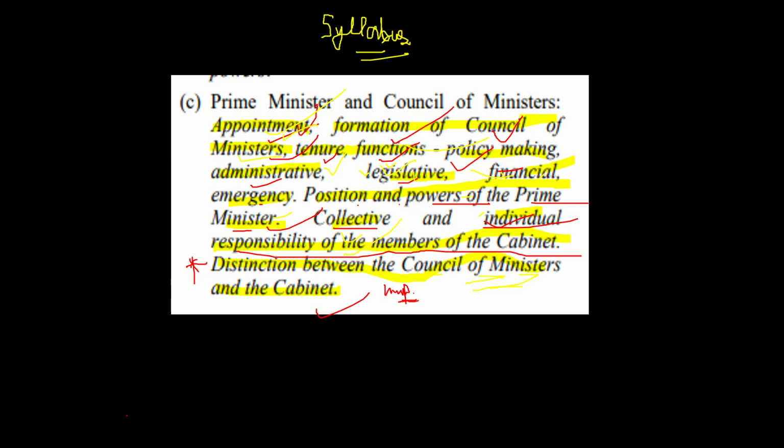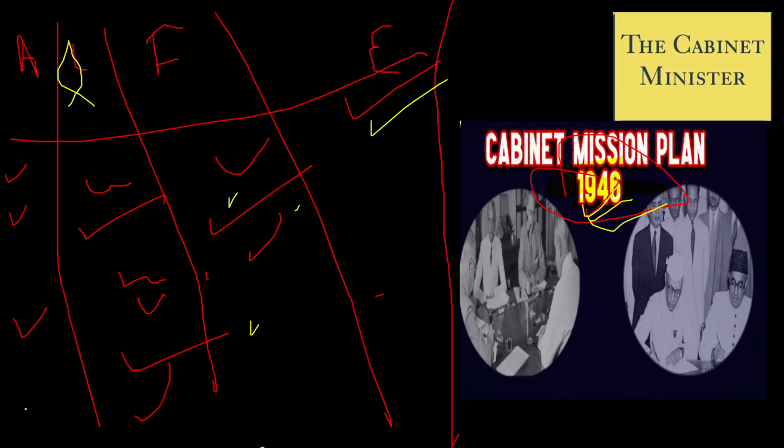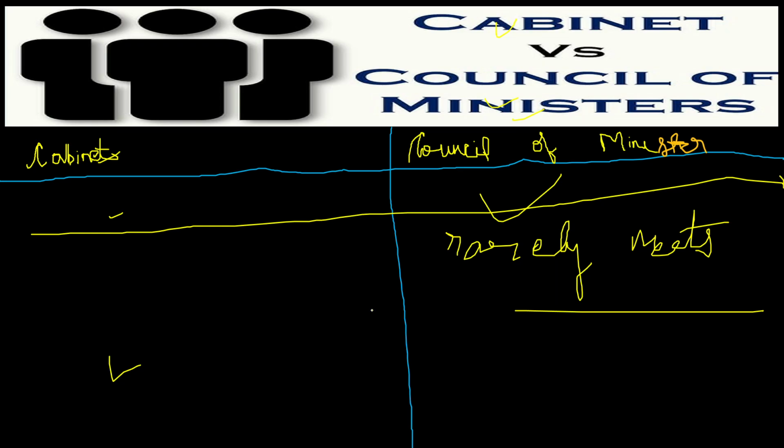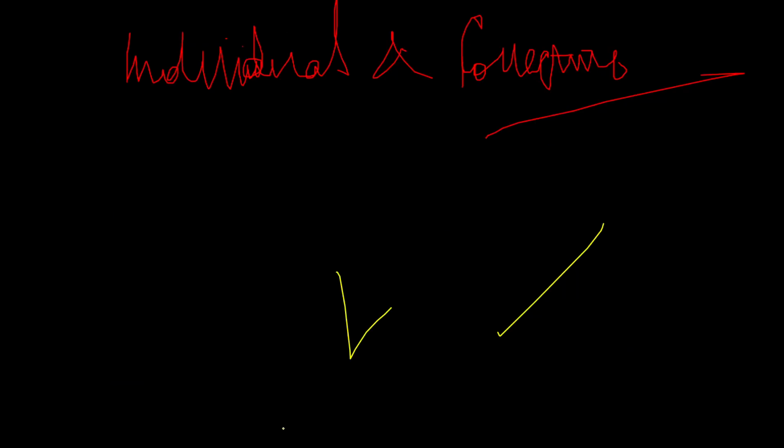The distinction between the council of ministers and the cabinet, please keep in mind, this is very important. Okay, last point, this is very important. The Prime Minister, we have discussed the function of the cabinet, distinction, individual and collective responsibility.